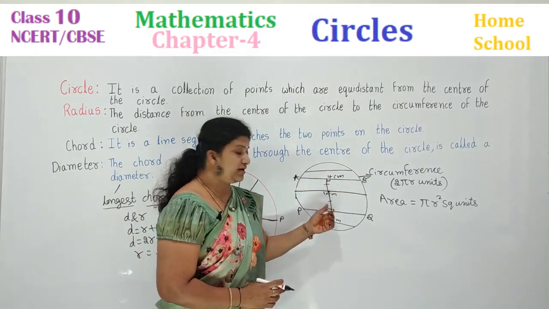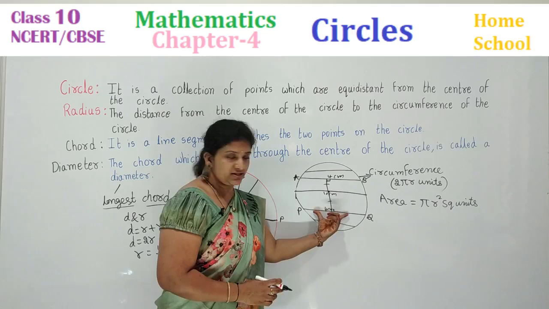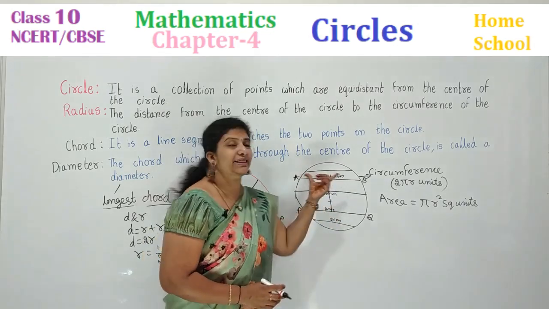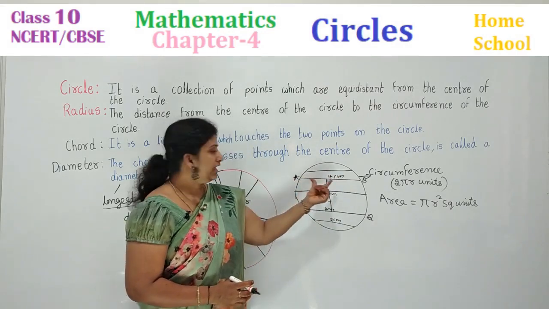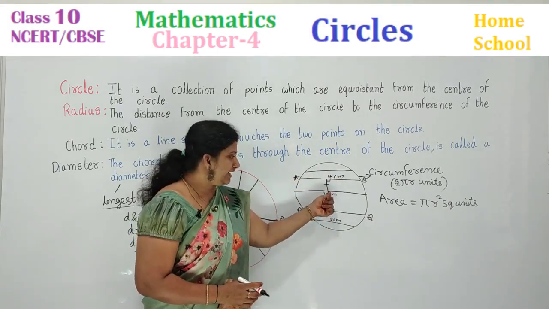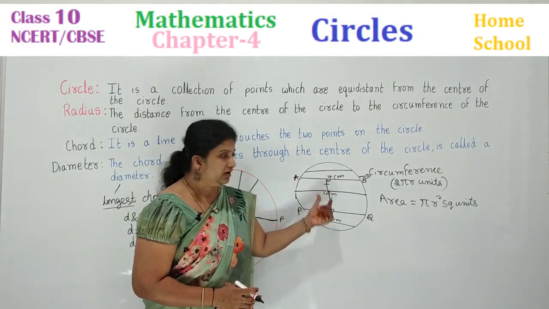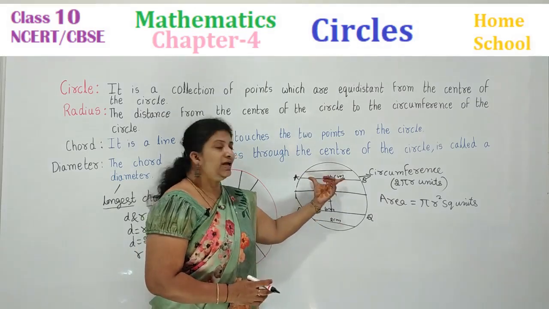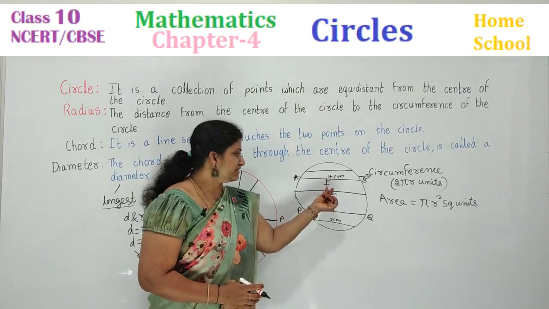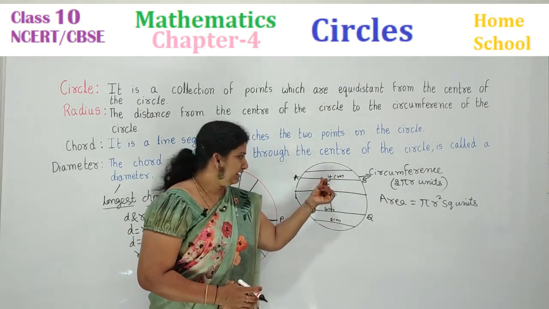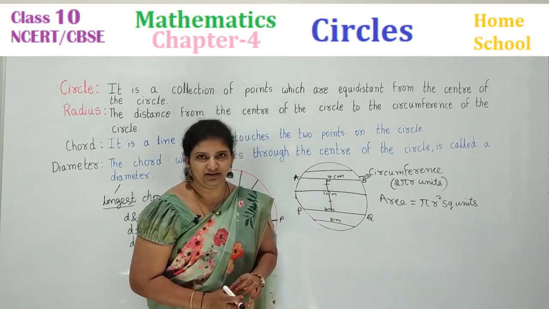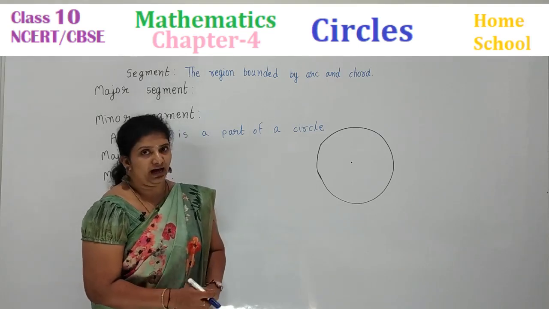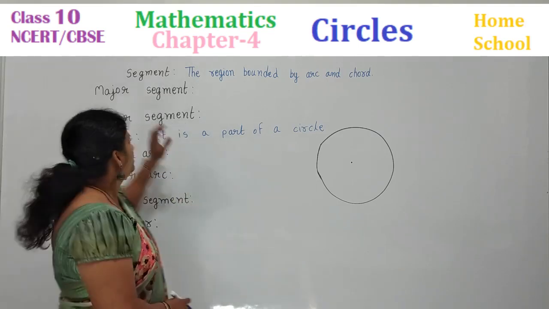Equal chords, children. Here this PQ is 4 centimeters and AB is 4 centimeters, meaning the length of the chords is equal. Equal chords are equidistant from the center. If they are equal on opposite sides of a center, equal chords are equidistant from the center and they are perpendicular. Okay, next we are going to learn about a segment, arc and a sector.